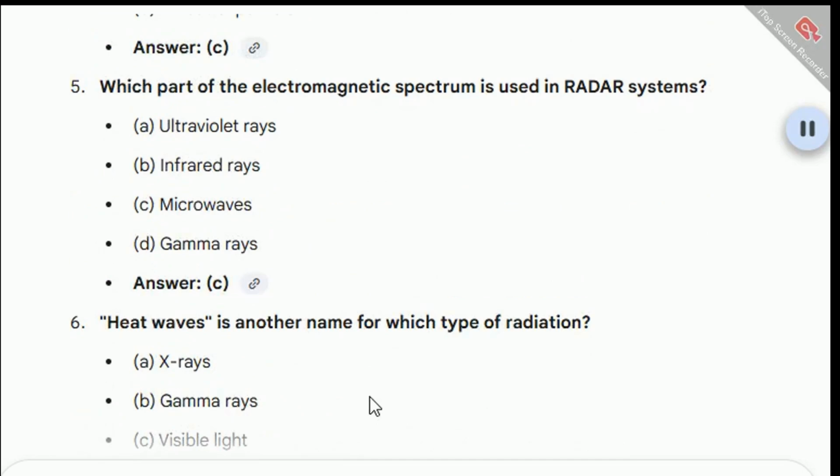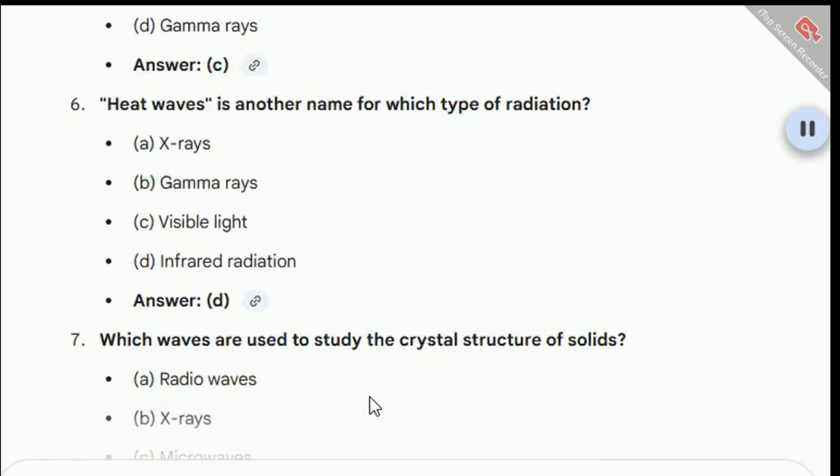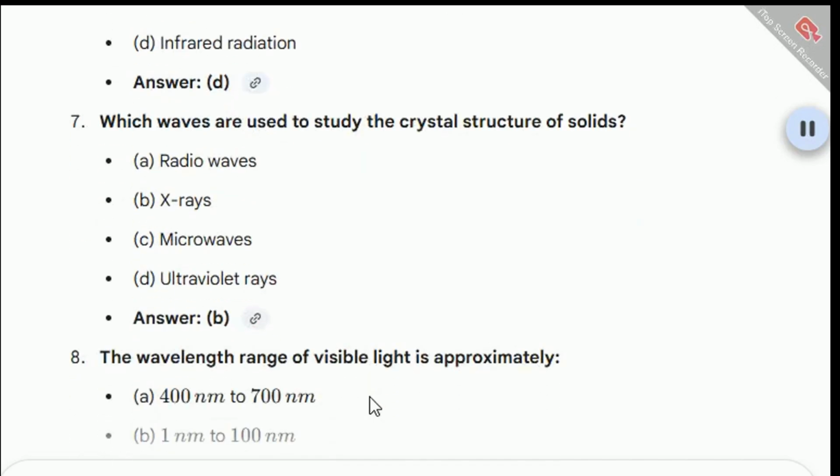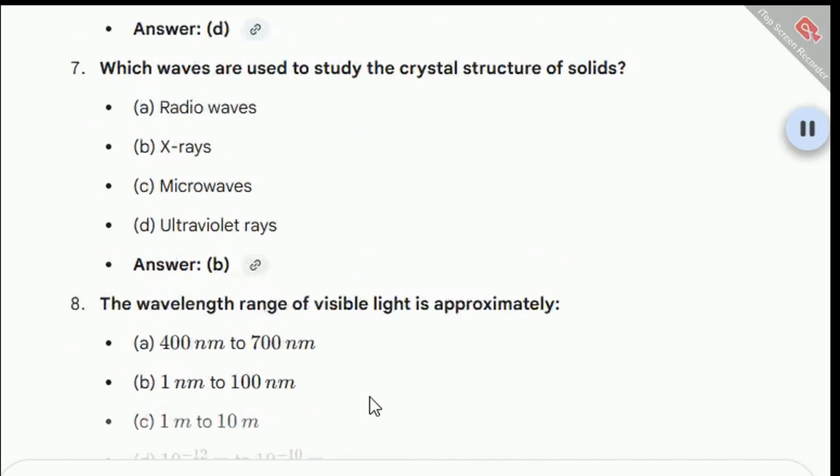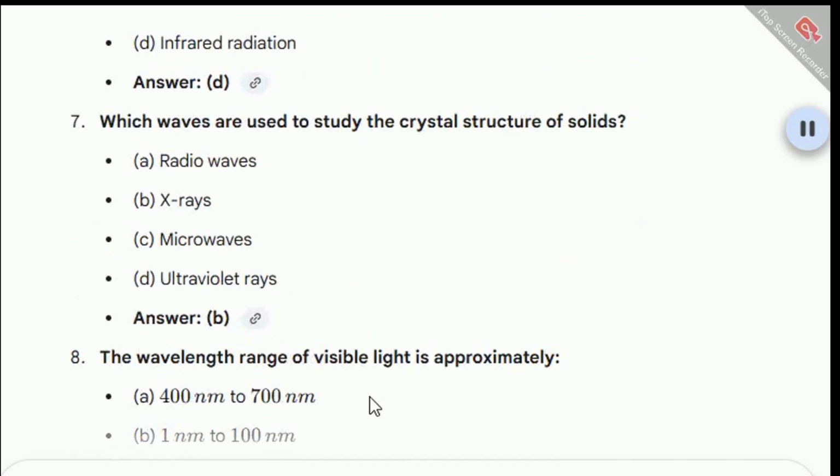Heat waves is another name for which type of radiation? A. X-rays. B. Gamma rays. C. Visible light. D. Infrared radiation. Answer: D. Which waves are used to study the crystal structure of solids? A. Radio waves. B. X-rays. C. Microwaves. D. Ultraviolet rays. Answer: B.